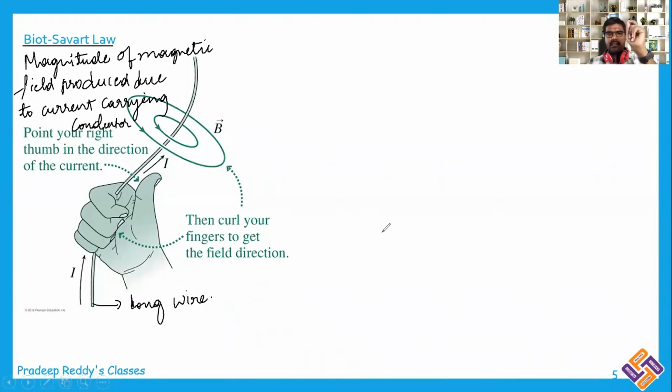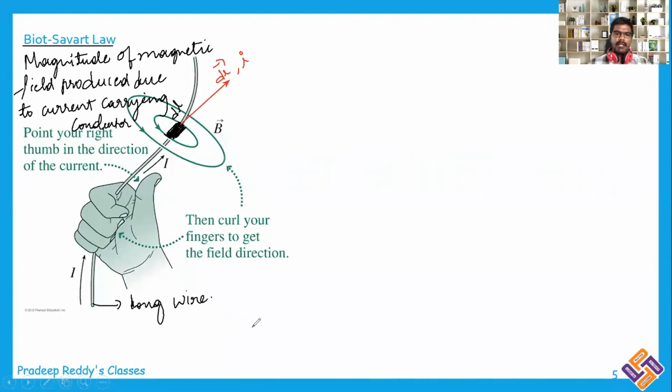We will consider one reference point, and there we will take a very small element here. This is the element which we are considering, a very small element of the wire. Total length is L, but this element length is dL. In this dL element, current is going in this direction. The direction of current is dL bar and I.